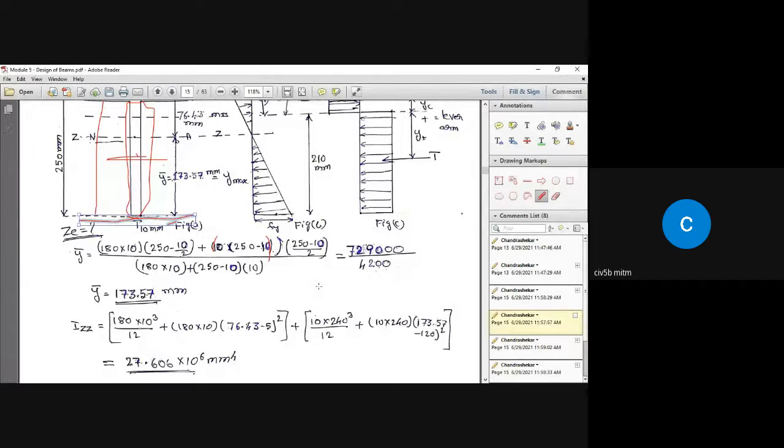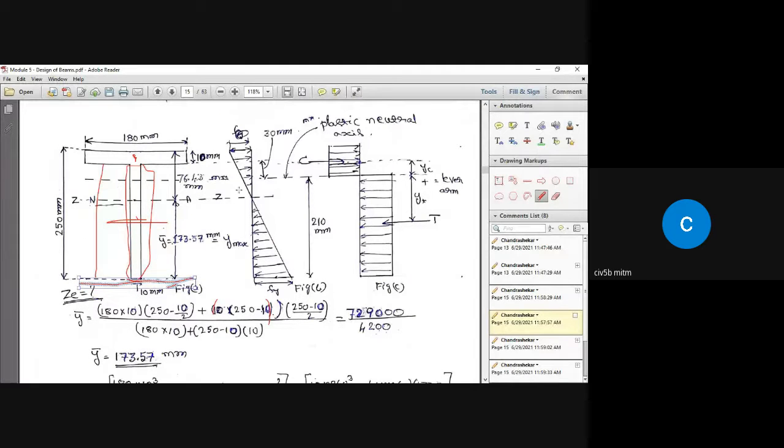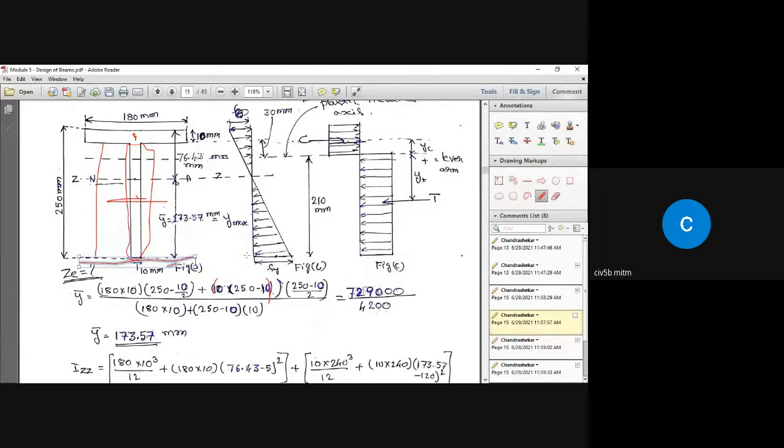So after doing the calculation, we get y bar equal to 173.57 millimeter. That is the location of the centroid of this T section measured from the bottom reference line. So I'm going to call that distance y bar, which is 173.57 millimeter.